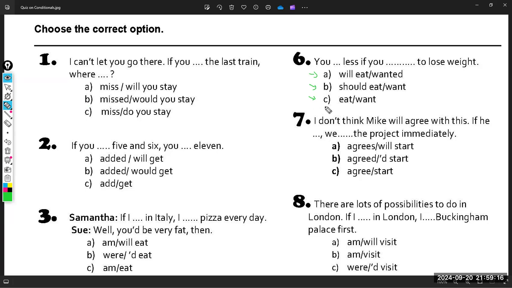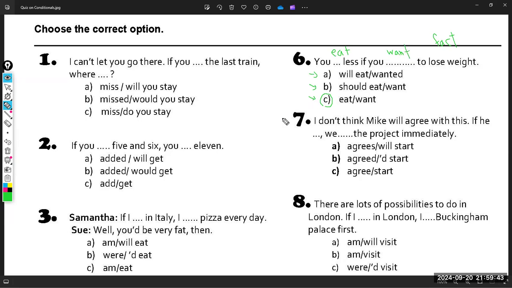Exactly. I have to select C because, guys, again, this is a fact. And because this is a fact, I have to use the zero conditional, which is again simple present plus simple present. So you eat less if you want to lose weight. So I have to use the zero conditional.